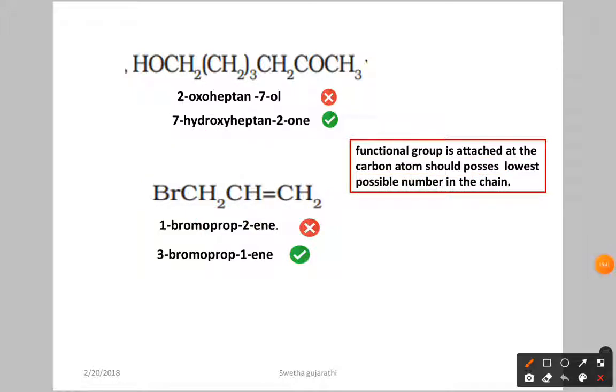Now if you write the nomenclature here, what is the parent chain, how many carbon atoms are there? 3. So prop. Here at the first carbon we have the triple bond, so prop-1-yne, and we have a substituent at the third position. So the final nomenclature is what? 3-bromoprop-1-yne.